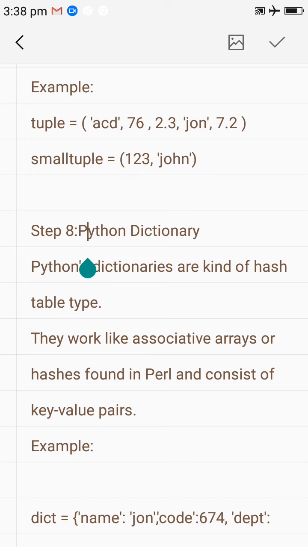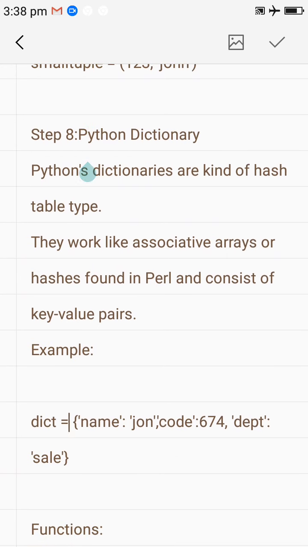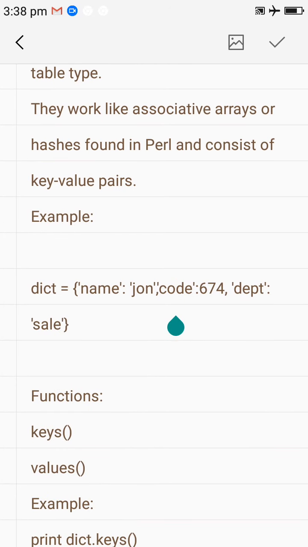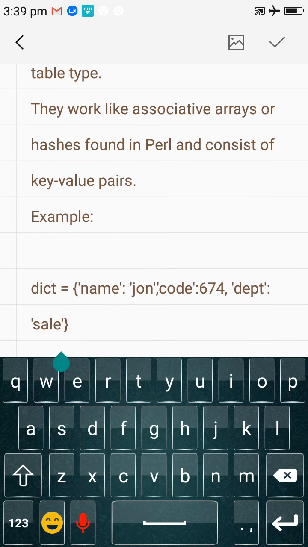Step number 8. Python dictionary. Suppose you want to use the key-value concept, like Perl and other languages use. Then you can use key-value format also. Here we have taken dict, and name we have assigned John, code we have assigned 674, department we have assigned cell. So here, in key-value format, the key is name and the value is John, the key is code and the value is 674, the key is department and the value is cell.